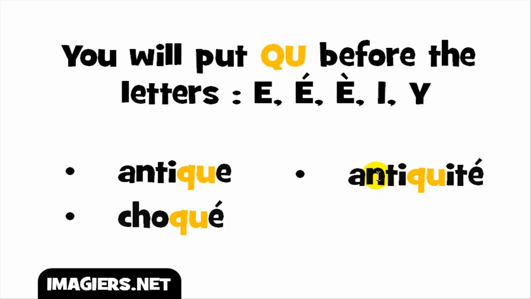all right? And last example with this E sound. So in that case, you get this E letter. So it goes like qui, and the full word goes like antiquité, antiquité. So let's see them one more time. Antique, choqué, antiquité.